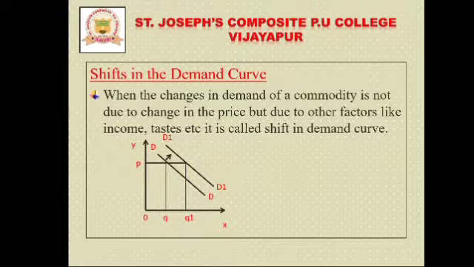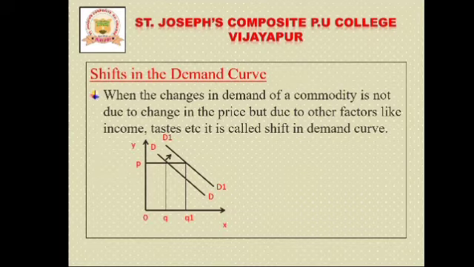Then the second one, shift in the demand curve. Why will the demand curve be shifted? Here we concentrate on changes in other related things. When the change in the demand for a commodity is not due to a change in the price, but due to other factors like income, taste, etc., then it is called a shift in the demand curve.